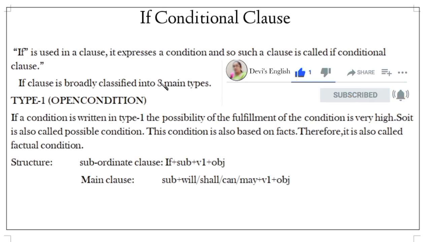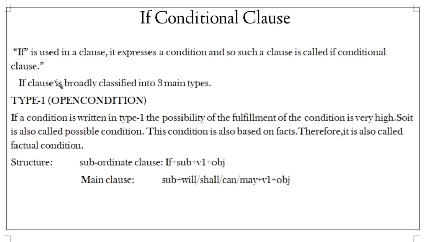And if it depends upon another clause, another sentence, that is called a subordinate clause. One is the main clause, one is the subordinate clause. Those two clauses joined with the small word "if", this conjunction, that is called an if conditional clause. In this if conditional clause, there are three types. Mainly we are going to discuss these three types in this class.